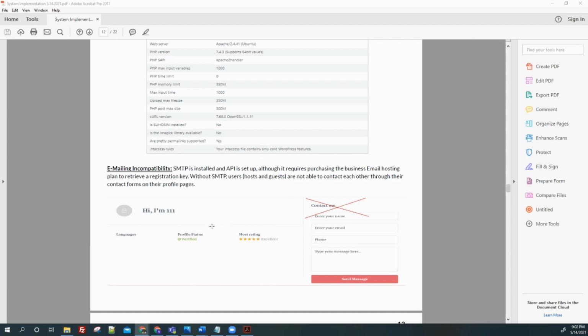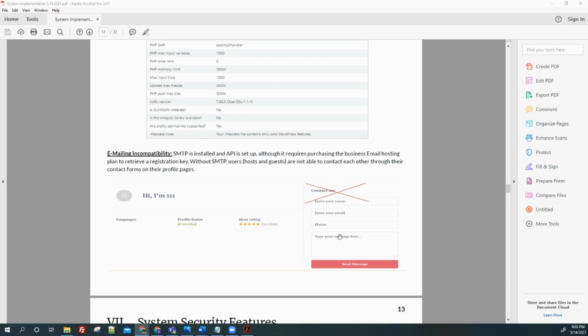We are using the SMTP plugin, which is one of the famous plugins in WordPress, for contacting information. We are able to use it with a created Google API. However, it's not working because we do not have the business email hosting plan yet. Our client will look into what hosting will be better for him. Currently, if anyone tries to contact them, there is no action because of that.